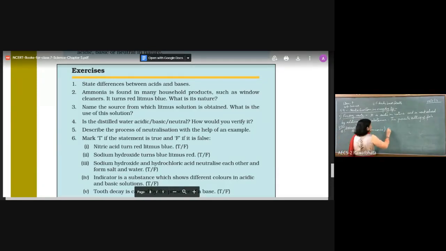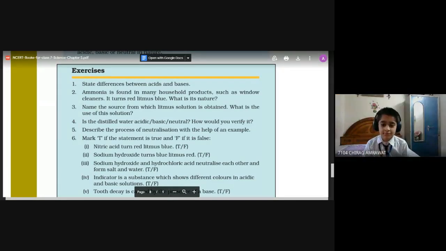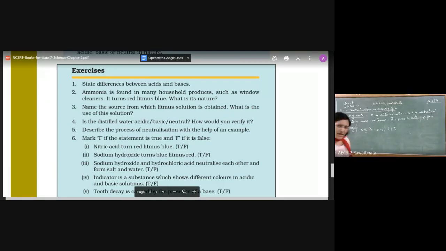and it turns litmus red to blue. Red to blue. What is its nature? Basic. Yes, basic in nature. Yeah, that's good. We know that. Yes, it has to be basic in nature.